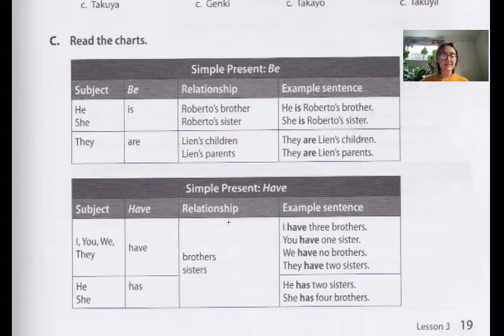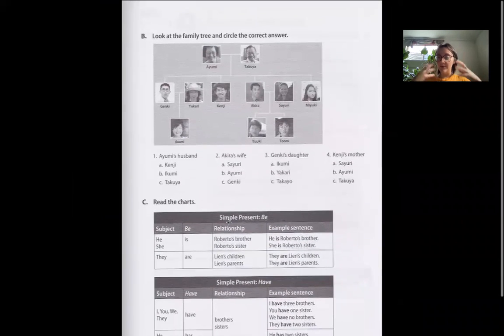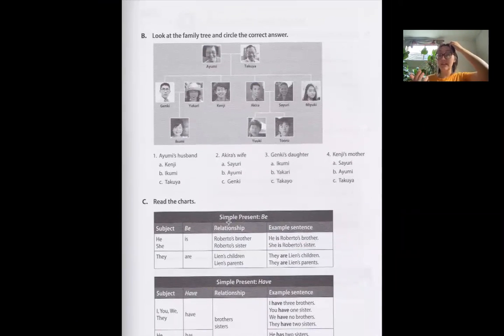So you can practice talking about family relationships using simple present tense. He is, they are, or you can use have. I have, we have, right? If you're talking about maybe you and your spouse, your husband or wife, you could say, oh, we have 4 children, 2 sons, 2 daughters, right? 4 children. So that's it for the lesson today, and I will see